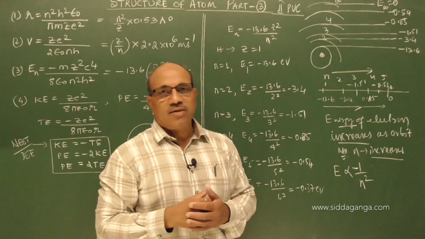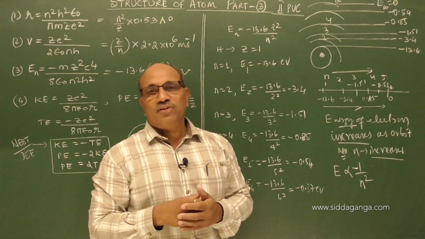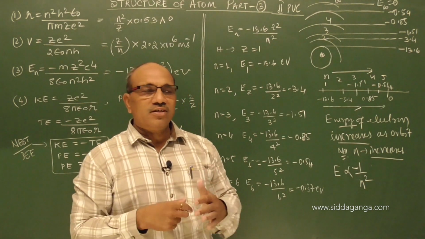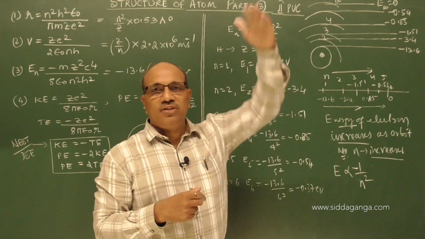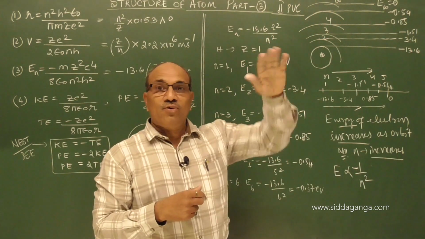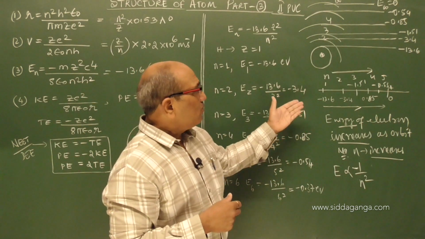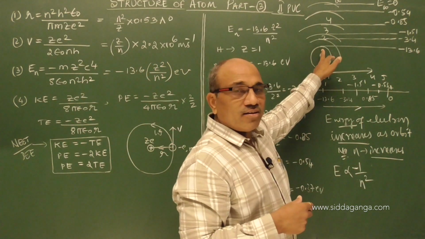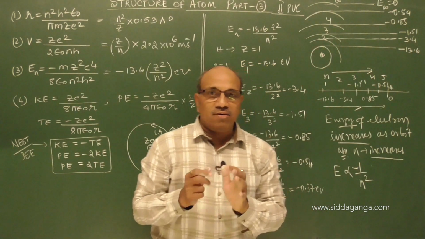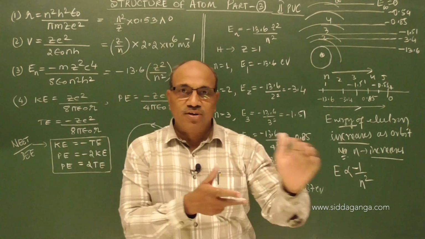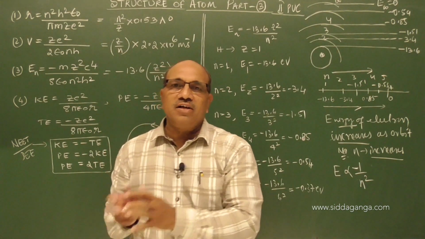In multi-story buildings or apartments, there may be 10 or 12 floors. If you ask about purchase or rent, you will see that the ground floor has the highest rate, the first floor is less, the second floor is less, and the top floor is very less. Like here, if you are in the ground state, the electron is very close to the nucleus. Think that you have some money in your pocket. For that example, that is the energy of the electron.